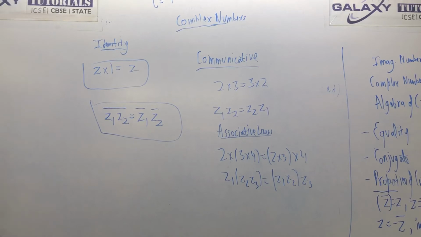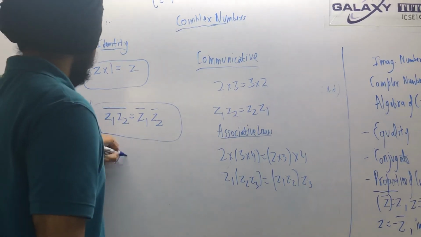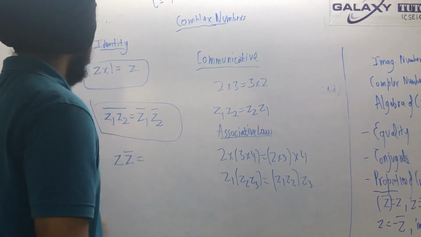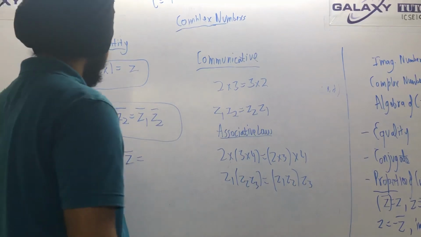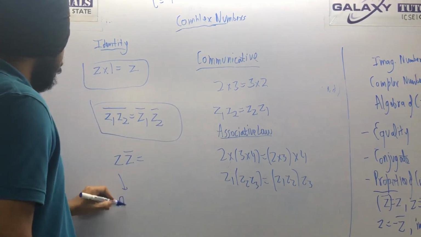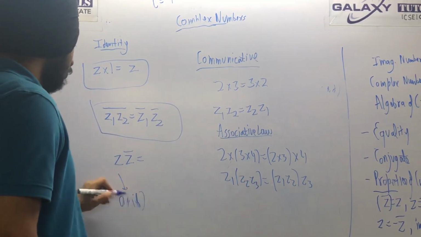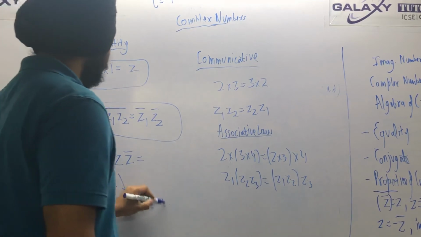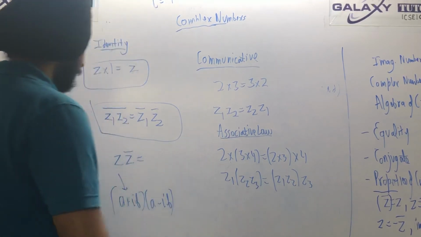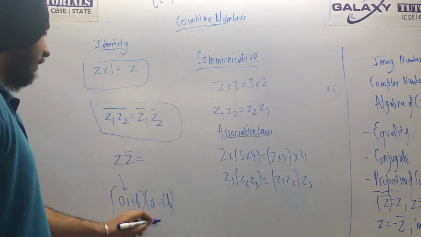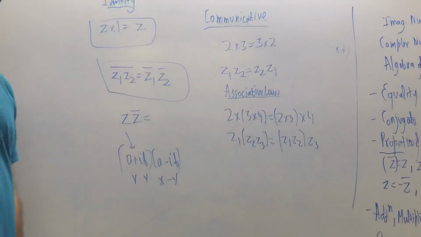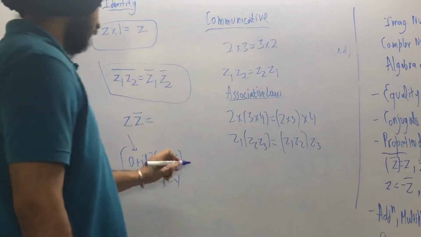Okay, next one is z into z bar, z into conjugate of z. So what will this look like? Assume z is a plus ιb. What is the conjugate of z? That is a minus ιb. See, this is just the identity (x plus y) into (x minus y), which is x square minus y square.